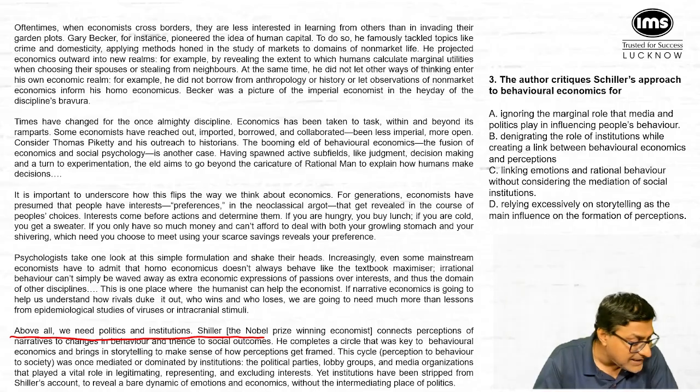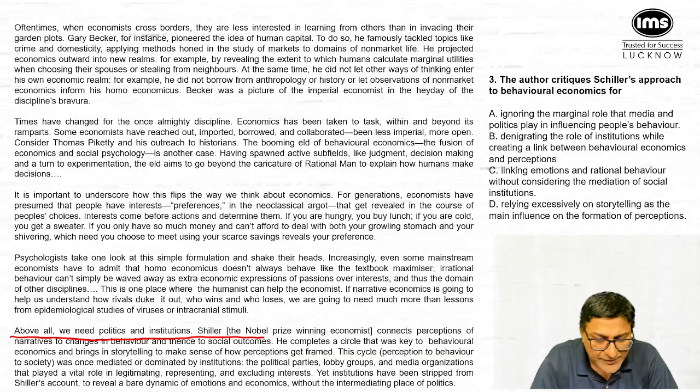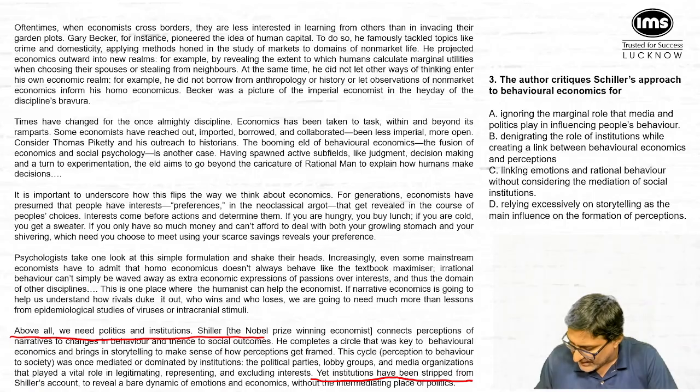of politics. देखिए ये क्वेश्चन में, if you look at this question, it is talking about critic Schiller's approach. किस बेसिस पे हम शिलर के अप्रोच को खराब बताएंगे या बोलेंगे इट इज नॉट कंप्लीट, इट इज नॉट इनफ, उसमें कुछ खराबी है. If we go to the last line, this will give me the answer to this particular question.